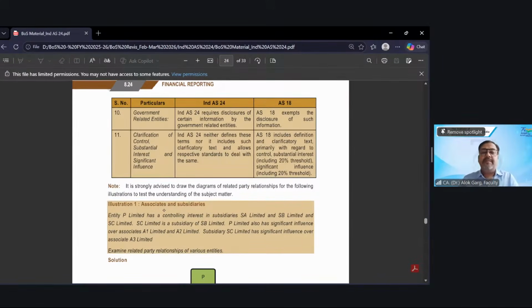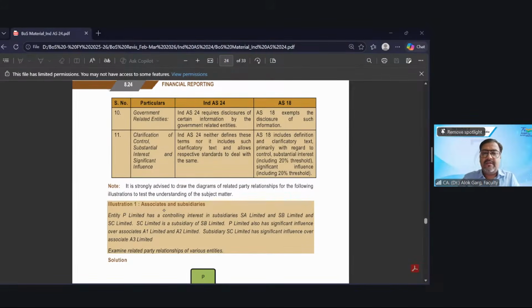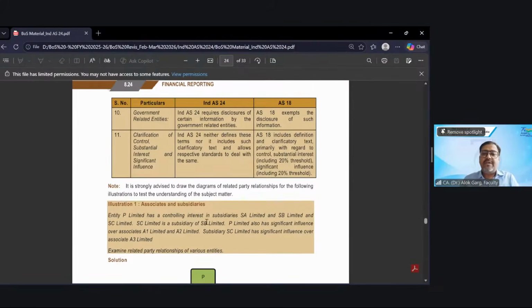Entity P Limited has a controlling interest in subsidiaries SA Limited, SB Limited and SC Limited. So who is the parent? P is the parent and SA, SB and SC are the subsidiaries.